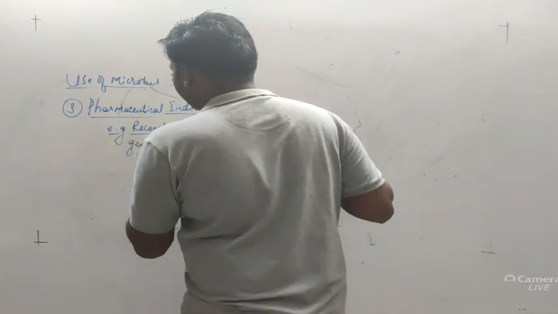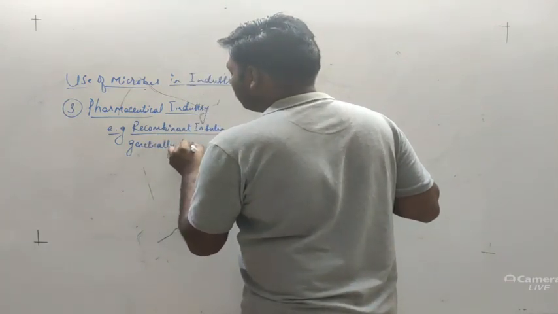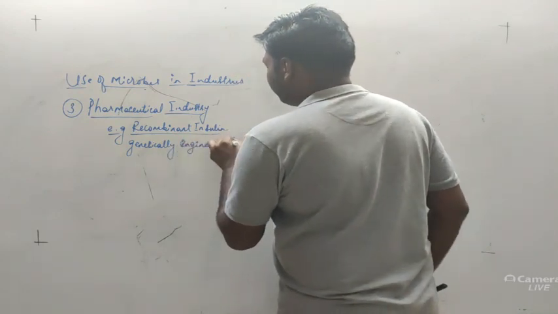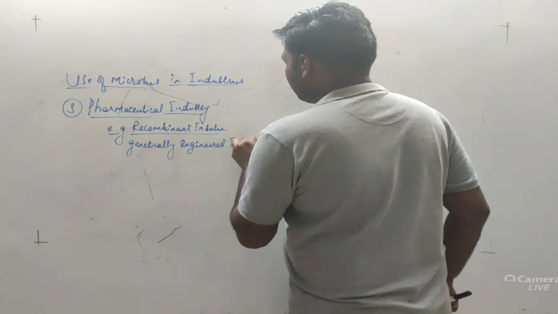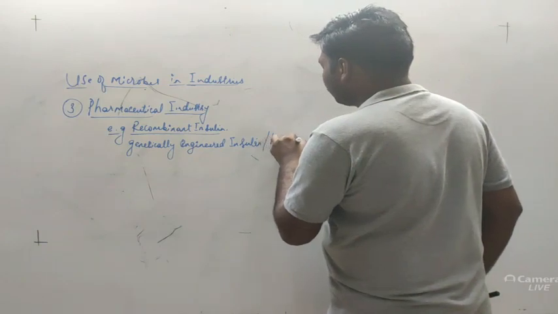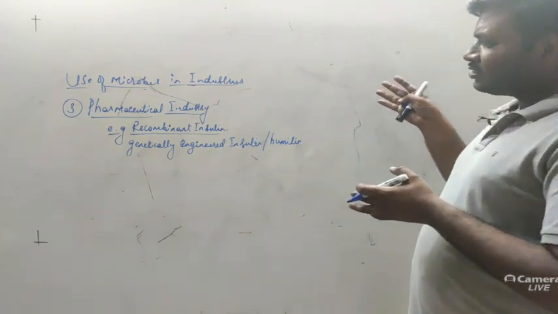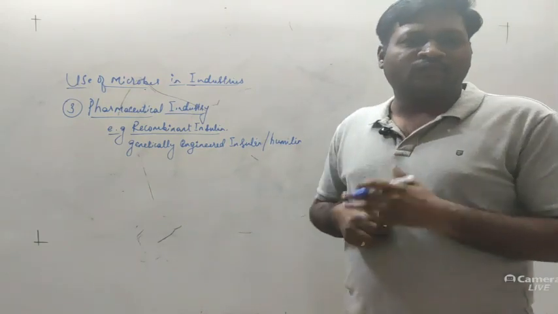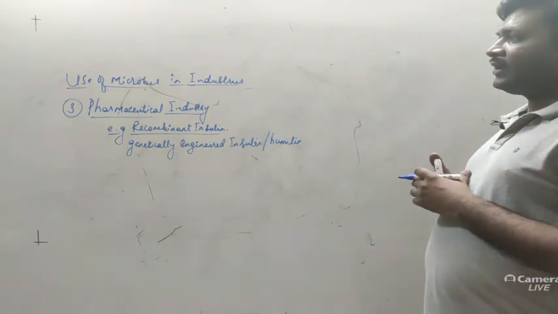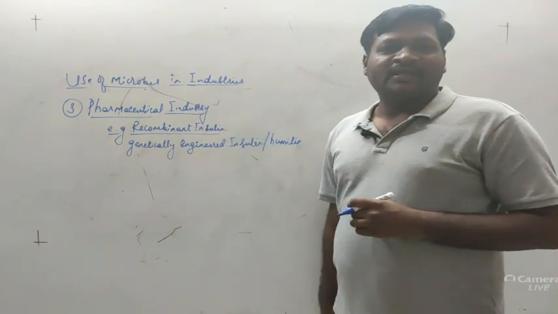Genetically engineered insulin is also called humulin. The production of insulin was initiated by an American company, Eli Lilly, and it was a pharmaceutical product.